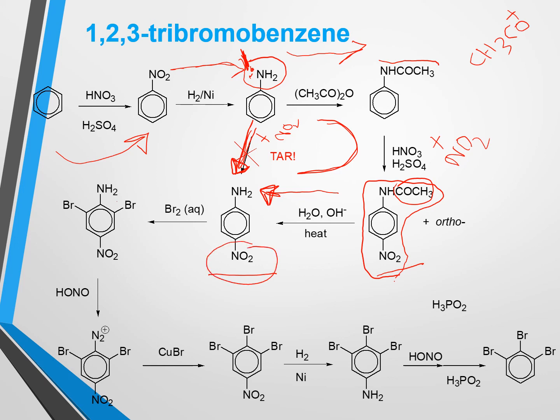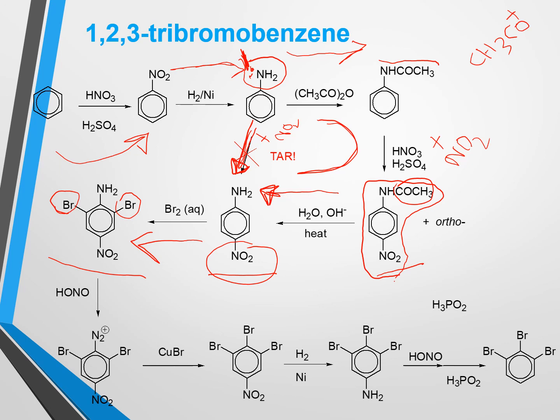So these two ortho positions will be occupied by the bromonium electrophile, because the amount of bromine is a little bit excess, and halogens are highly reactive, so there is a chance of polyhalogenation. So we can get this compound from para-nitroaniline after bromination.